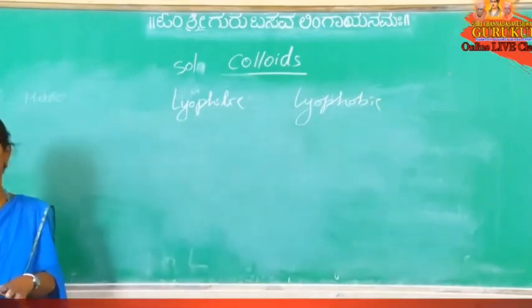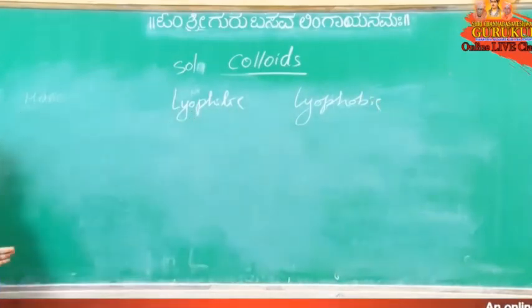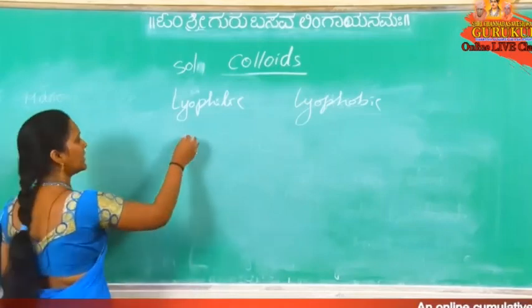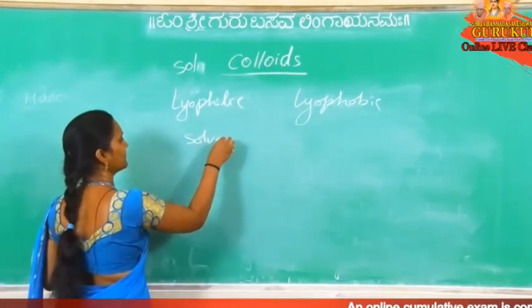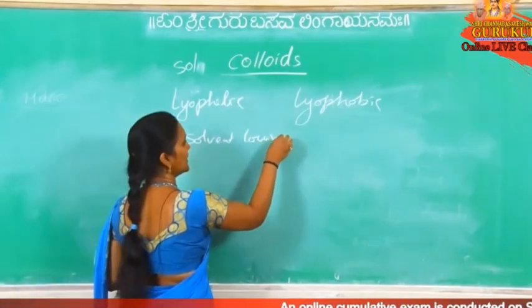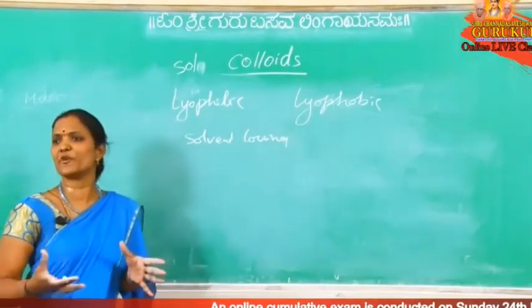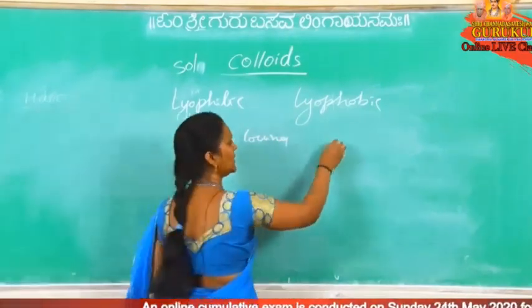Lyo means solvent. Lyophilic is solvent loving colloidal solution; lyophobic is solvent hating colloidal solution.